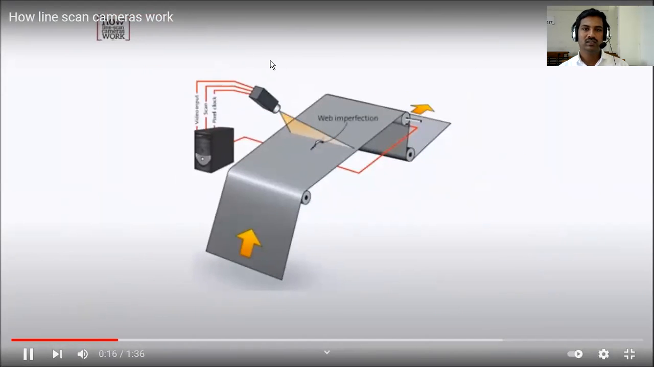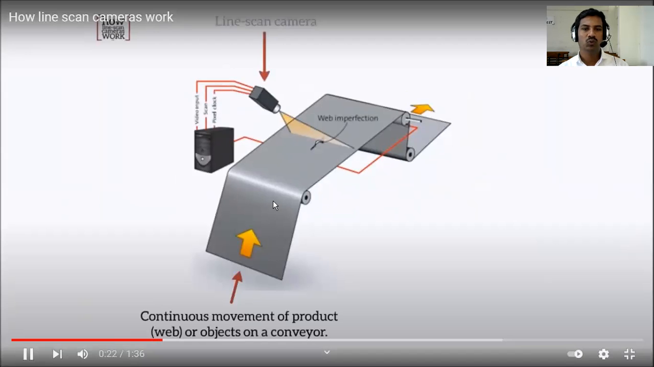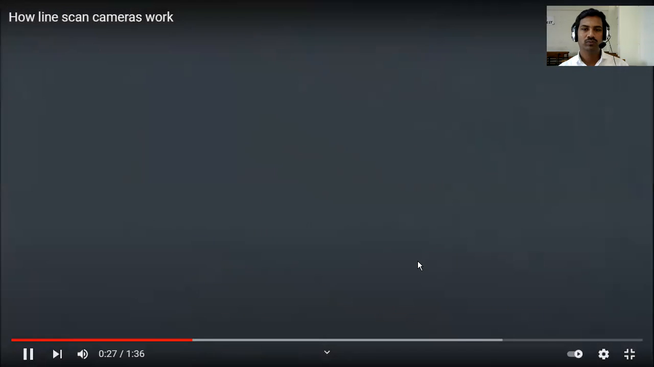Okay, this one is a line. Continuous movement of product. Okay, line scan camera. The object detection.